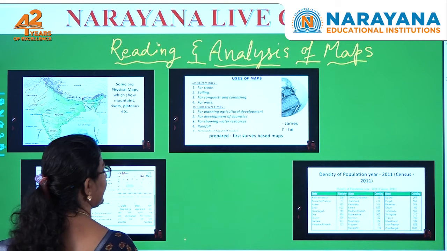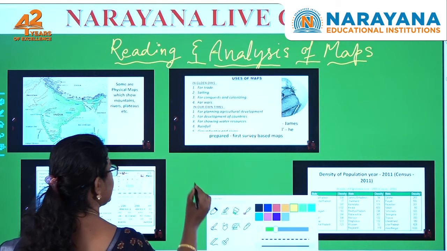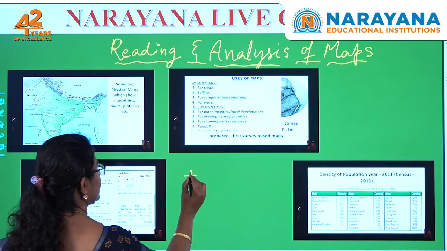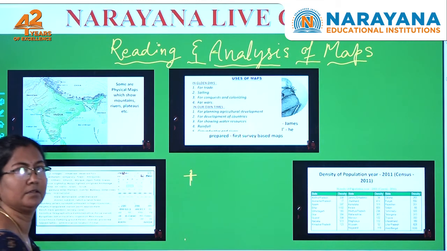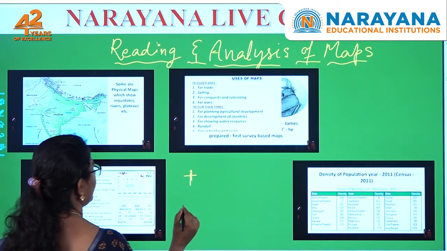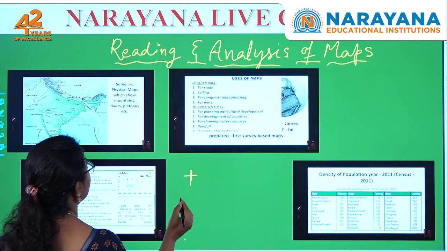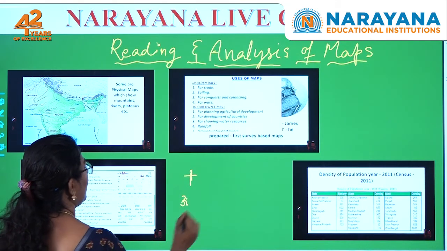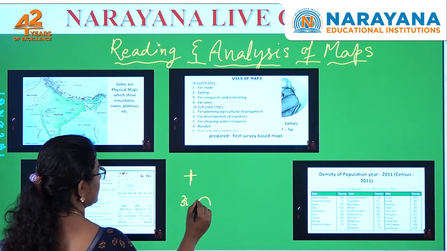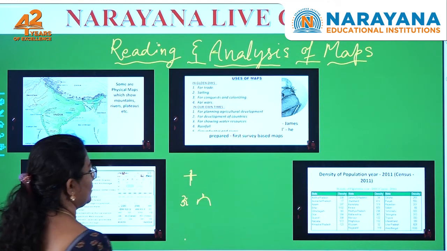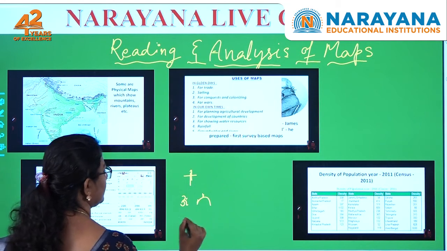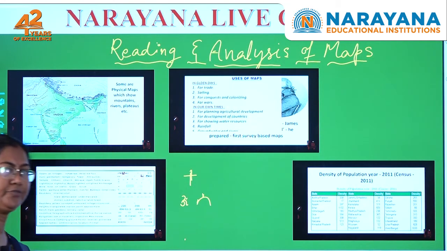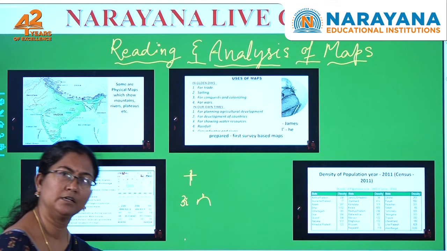Suppose it is a church, in this way; a temple, they give symbols like this; a mosque, in this way; a bridge. Okay. So, in this way different kinds of symbols are drawn.